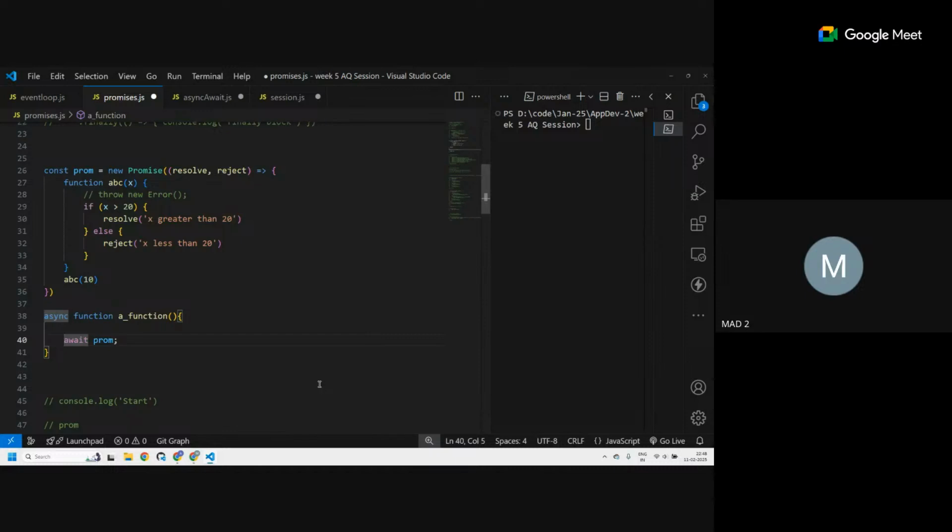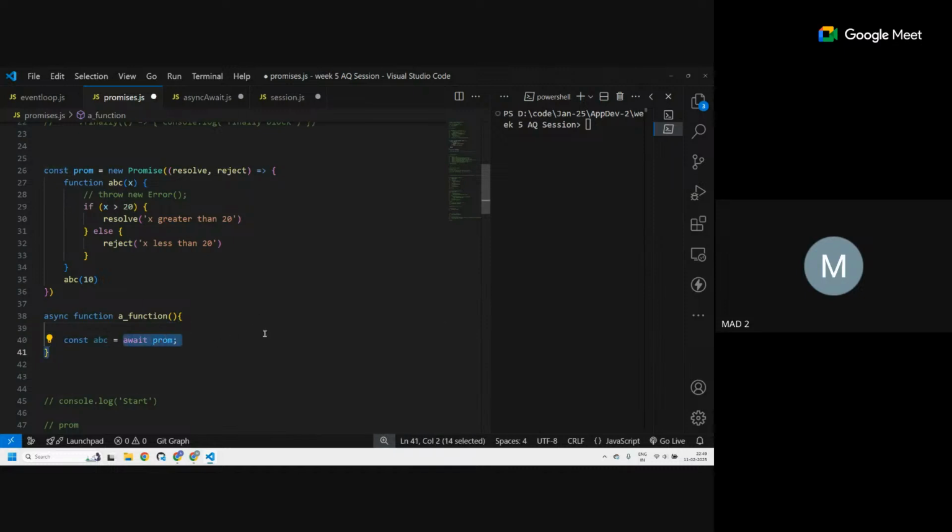Generally we use some kind of const or var name, suppose a variable abc equal to await promise. So whatever is the value of this promise will be gotten by abc when it's resolved.